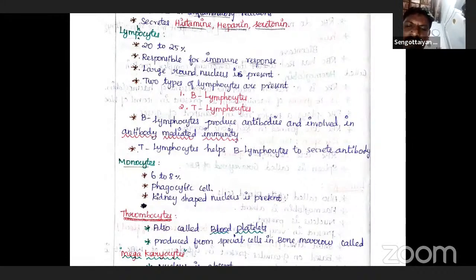The platelets have a lifespan of 9 to 10 days, about 1 week. That is the lifespan of platelets.